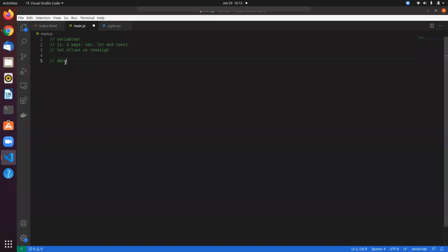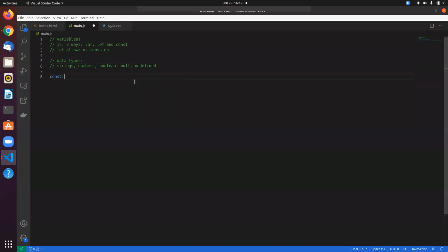Okay, so let's move on to data types. In JavaScript, I think we have 5 data types. We have strings. Strings are simple words. Then we have numbers. We don't have integers or floating points. Everything is a number. We have Boolean, we have null, and we have undefined.